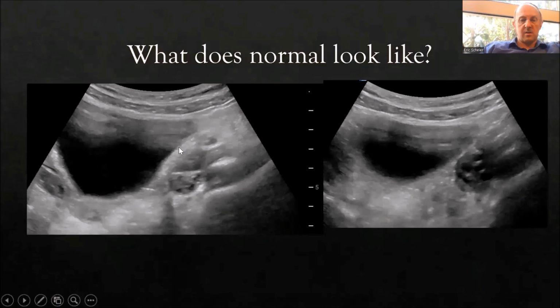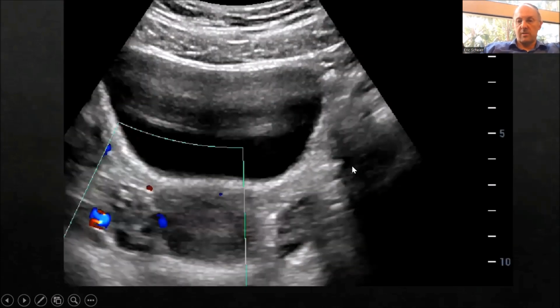Here I'm rocking back and forth. So with a bladder this size, we use the bladder as an acoustic window. So I'm now oriented transverse, and I rock the probe towards the patient's right in order to use the bladder as an acoustic window to view this left ovary, and I do the opposite in order to view the right ovary, and then sometimes you can see both in one shot here.